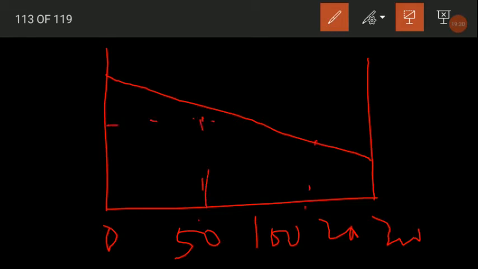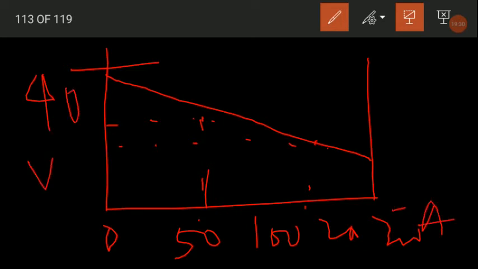Now say this is 30, and this is in between 30 and 20. So this is the 40 mark. This is the voltage, this is the ampere. So these are the characteristics curve of a constant voltage arc welding machine. So constant voltage arc welding machines have a more flat characteristics curve as shown in this particular diagram. The slope of the curve is so flat that any small change in voltage makes for an extremely large change in output current.